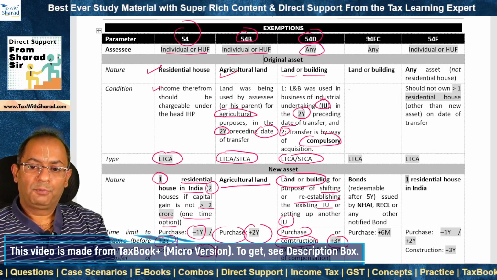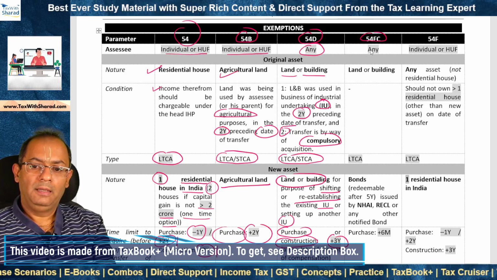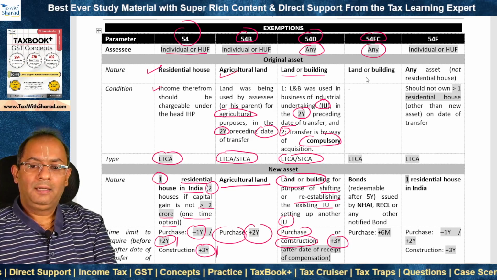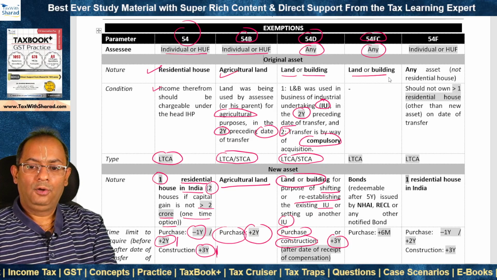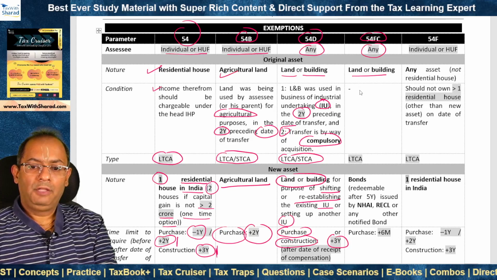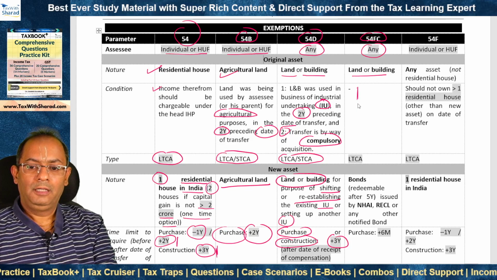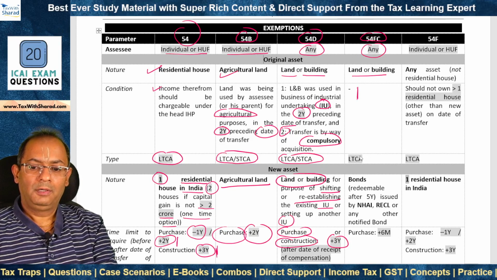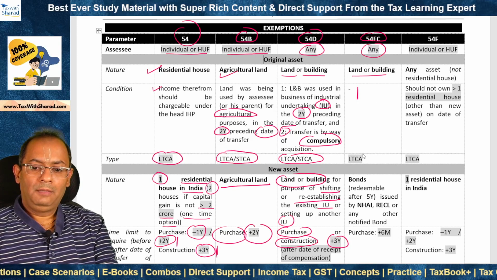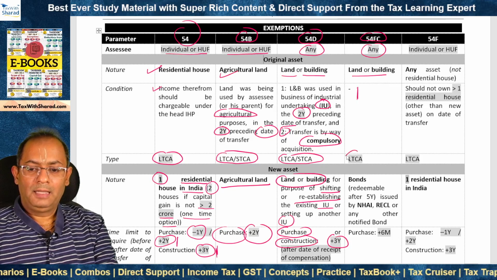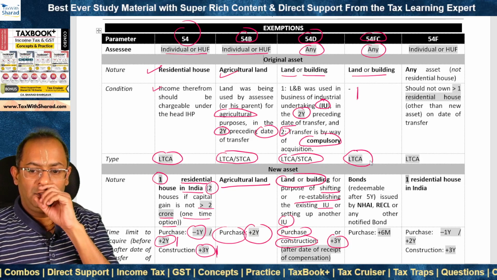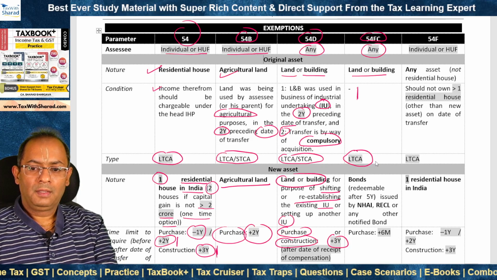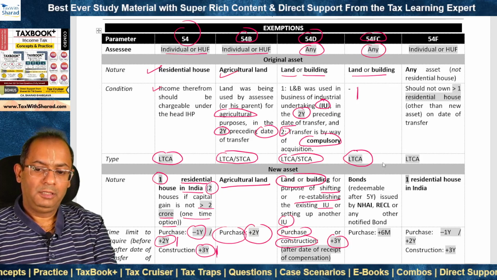The fourth exemption is provided by section 54EC and it also applies to any SSE. The original asset that needs to be transferred is land or building. And as against 54D, there is no other restrictive condition in respect of the transfer of original assets. So land or building, if it is transferred, exemption is available, but the only requirement is that the original asset transferred should be long-term capital asset. So short-term capital gain is not eligible for exemption under 54EC.